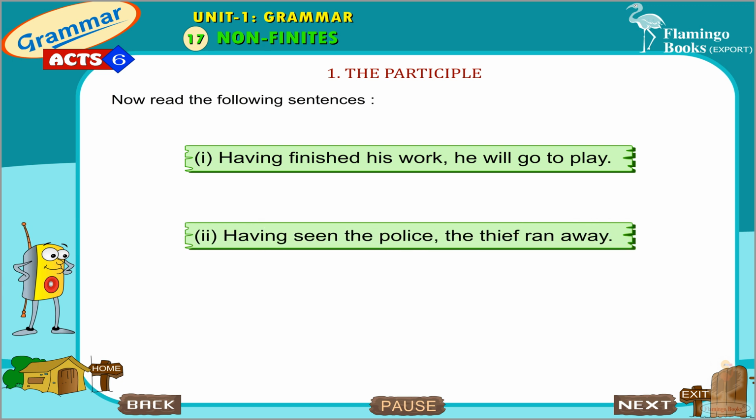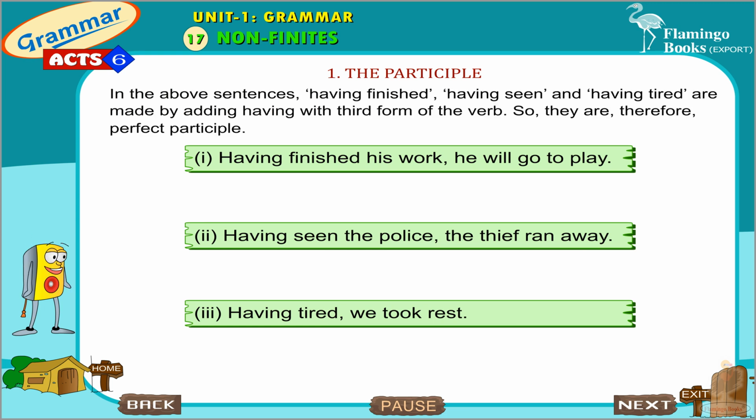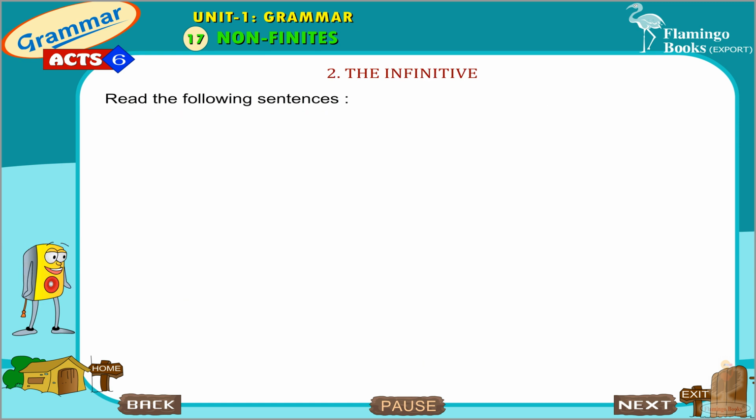Having seen the police, the thief ran away. Having tired, we took rest. In the above sentences, having finished, having seen, and having tired are made by adding having to the third form of the verb. So, they are perfect participles.